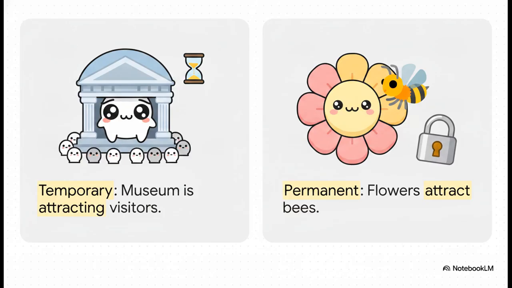So, the really crucial point here is understanding when a situation is temporary versus when it's permanent. Let's examine question 4. The New Science Museum is currently drawing a massive crowd. Because it's a temporary boom, we say it is attracting 10,000 visitors. But flowers generally drawing bees? That's a permanent, ongoing fact of nature. So we simply say flowers attract bees.